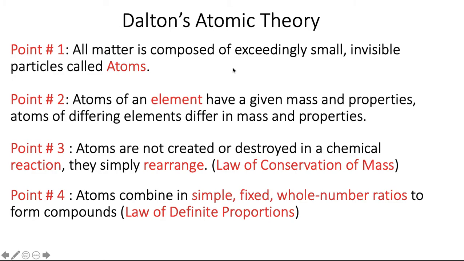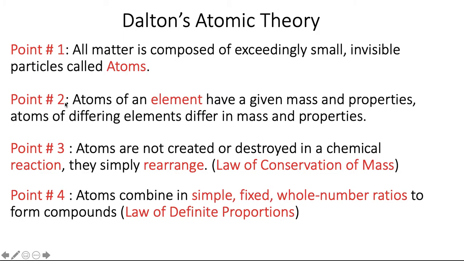This postulate comes from that first slide we talked about, the Greeks that named that indivisible particle atom. So he just reformulated it, or put it all together in one atomic theory. So point number 1 is that all matter is composed of atoms.